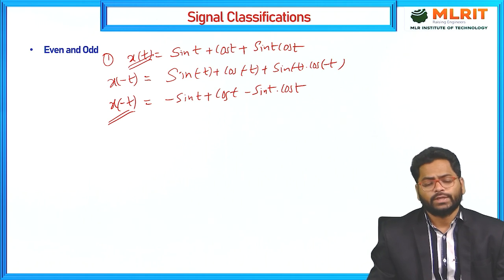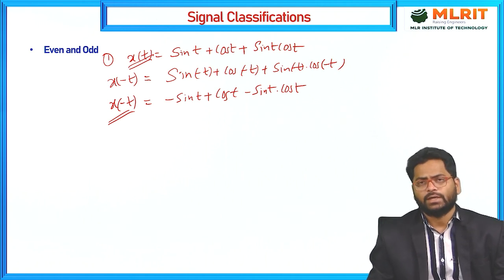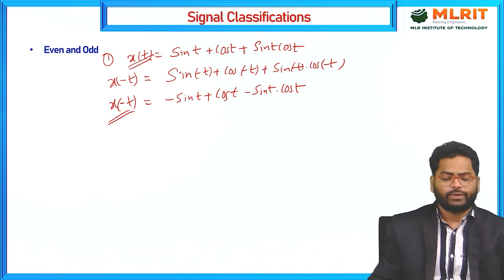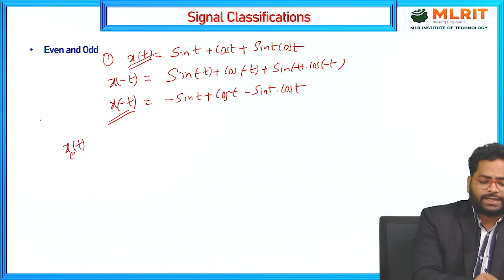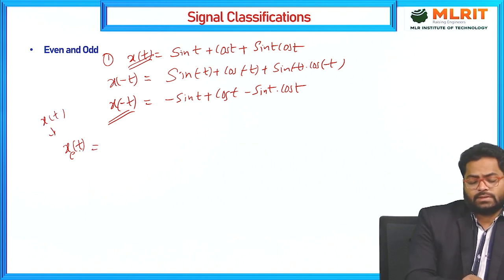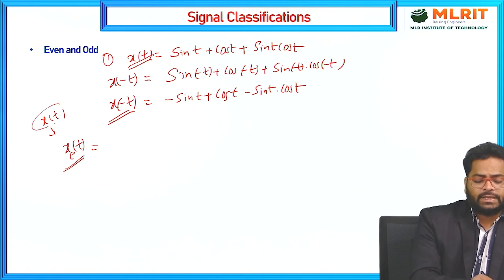In these two cases, if someone asks the question to find its even and odd components, then you need to find xe of t, the even component of the signal x of t.